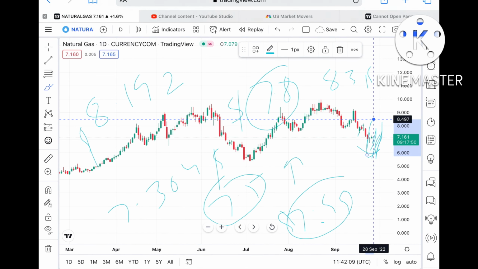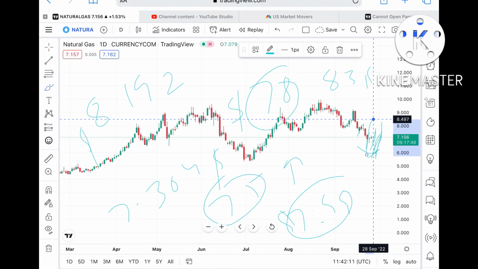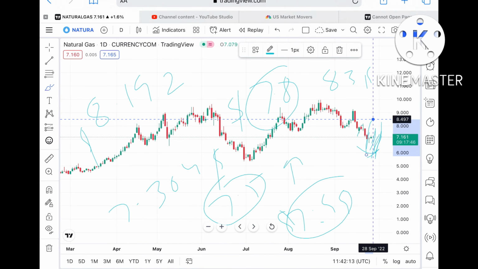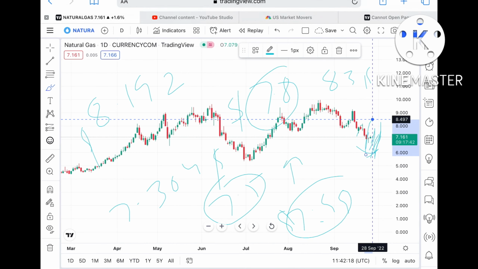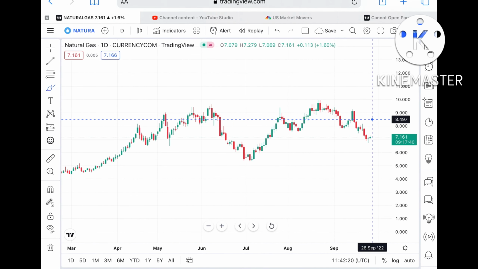But the market is volatile, so you have to be careful with your stop loss and your daily limit for that particular trade, so that you do not wipe out your capital, whether you are trading or investing, anything you are doing.